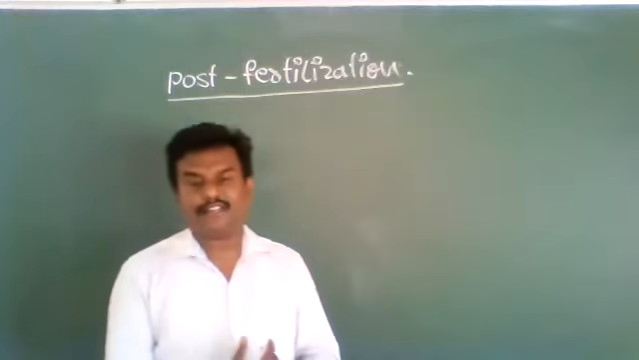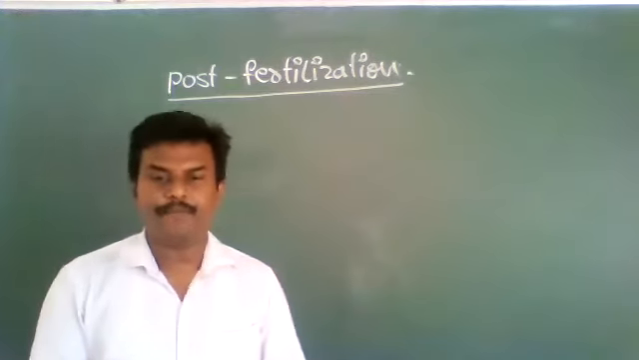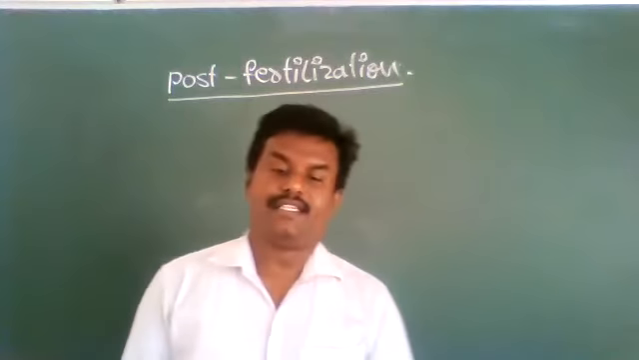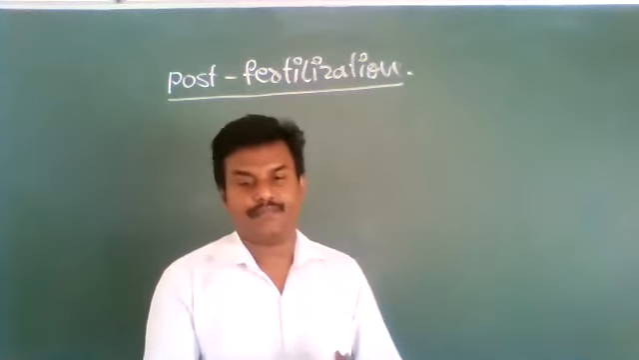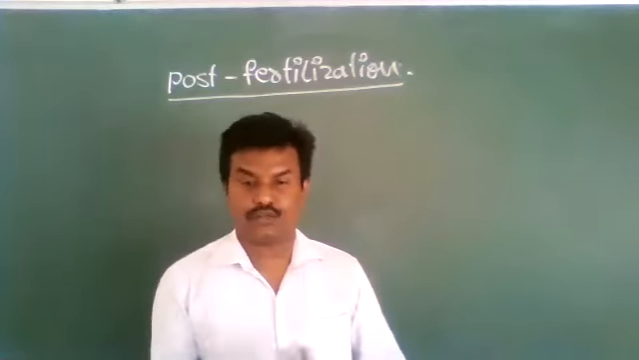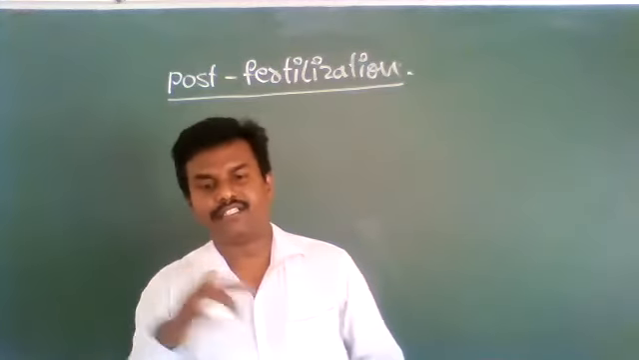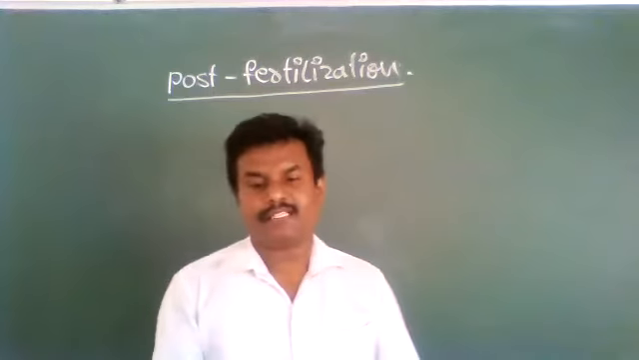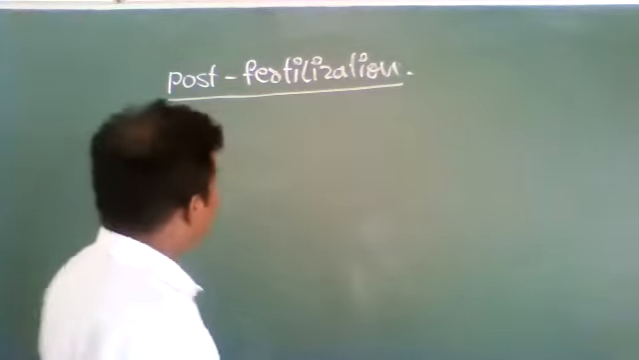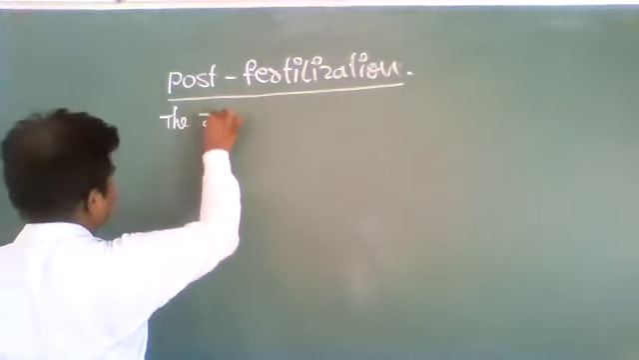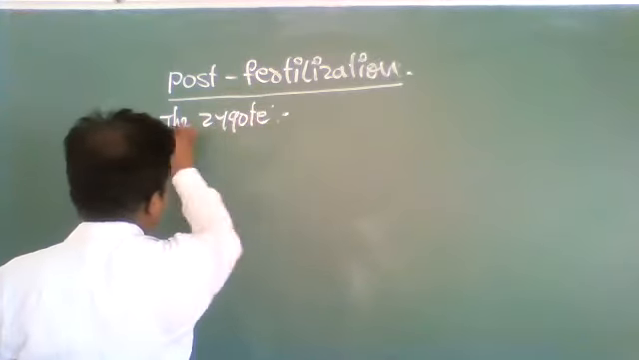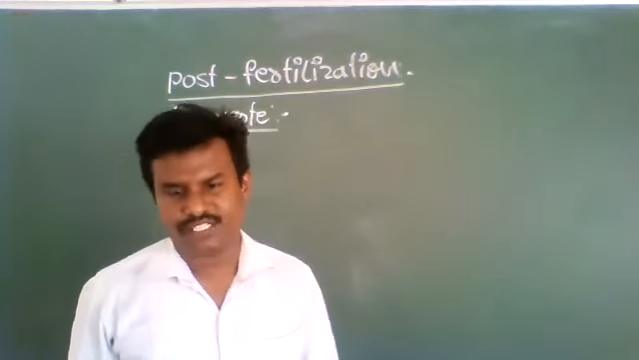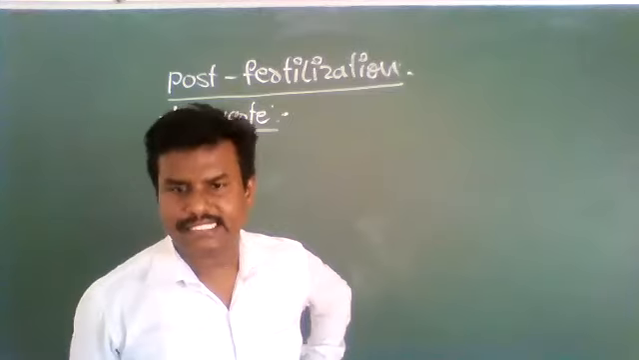It refers to all the events that occur after the formation of the zygote, like multiplication of the zygote and embryogenesis. These two changes take place after fertilization. The multiplication process occurs in the zygote, and after that, the zygote gradually turns into the embryo. So after fertilization, the zygote undergoes two changes: one is multiplication of the zygote, another one is embryogenesis.